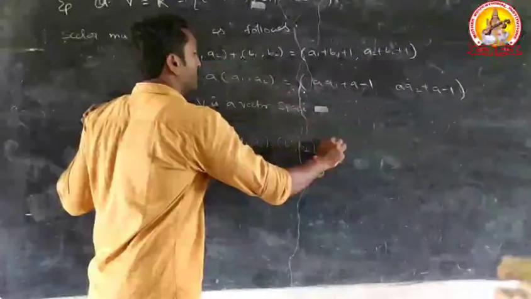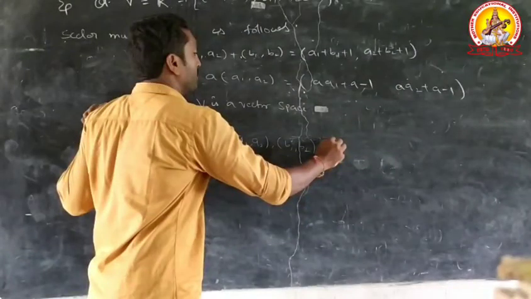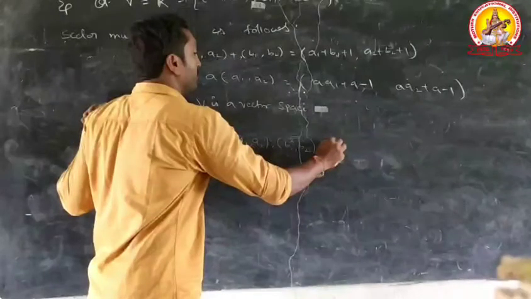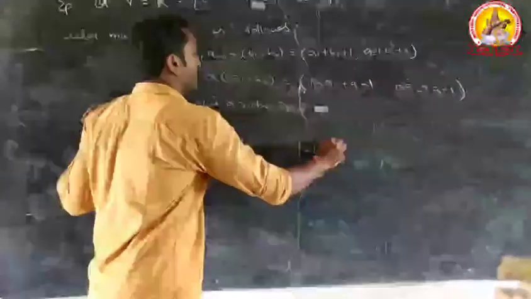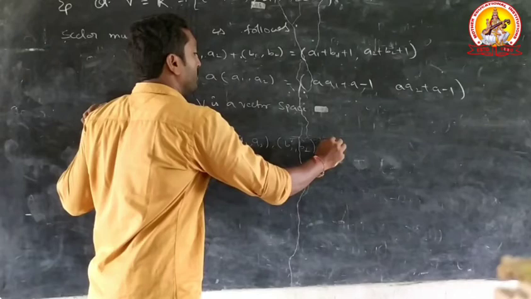Simplifying this equation forms a into (a1, a2) plus b into (a1, a2). Therefore, we satisfied this composition condition.